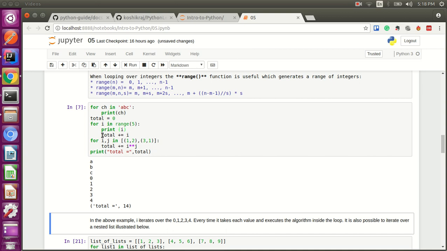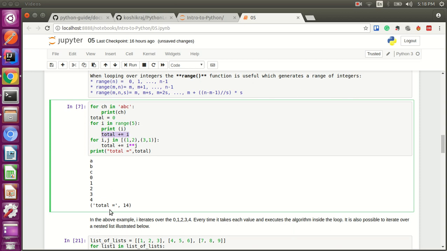Along with that, we are finding the total, adding each one of them. Basically it's n into n minus 1 by 2.